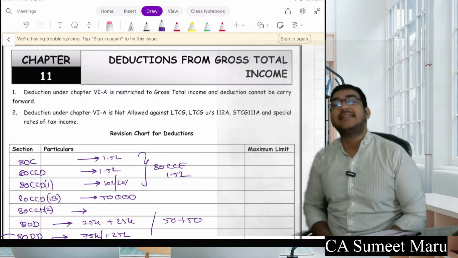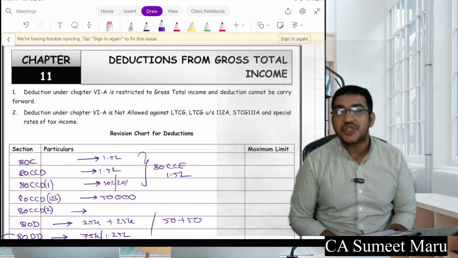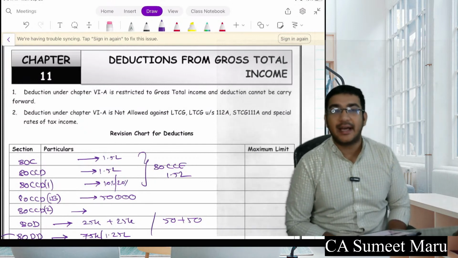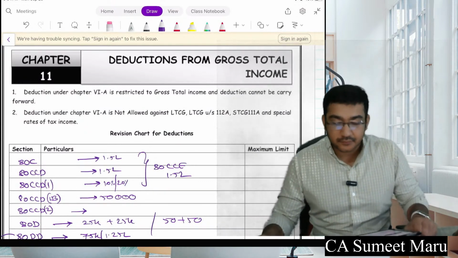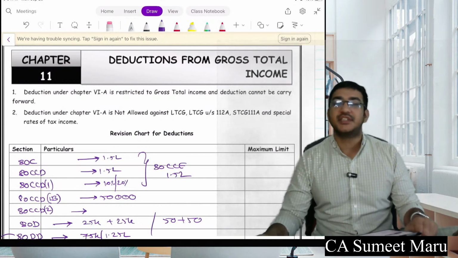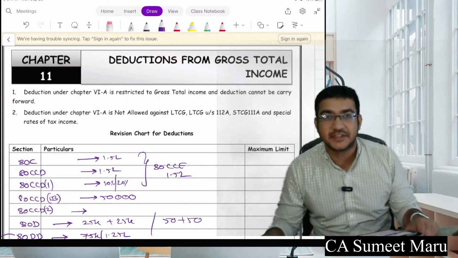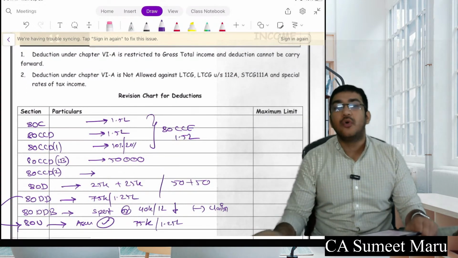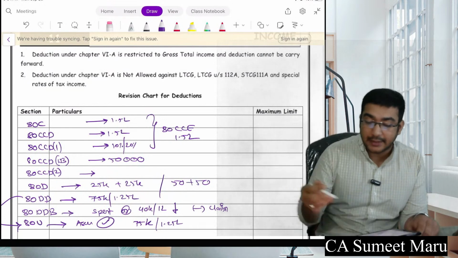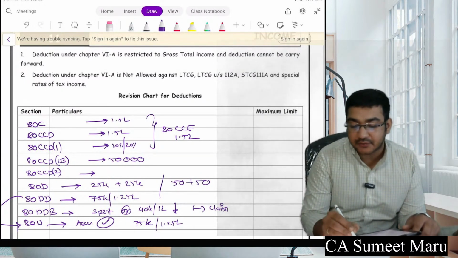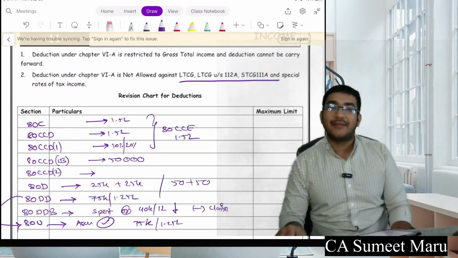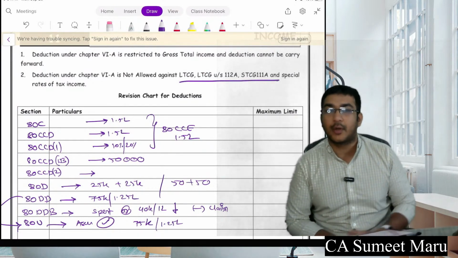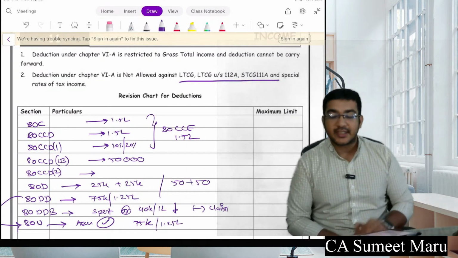Okay, so let's start with the quick revision of our earlier chapter and then we'll move towards the last chapter, that is your return filing. Here the 11th chapter is about deductions, which were revised in the last session. In deductions, you just need to remember that deductions are allowed only in normal income. Your deductions can't be reduced from your long-term capital gain 112A and short-term capital gain 111A, as well as normal long-term gain.